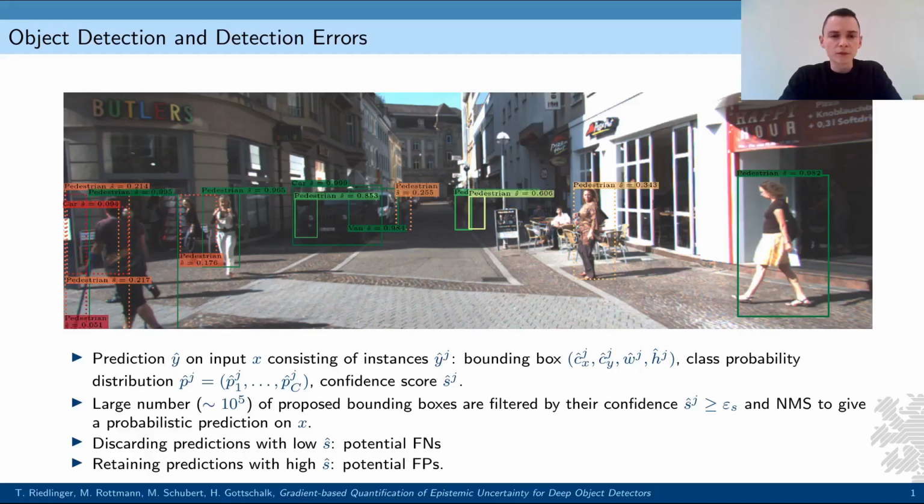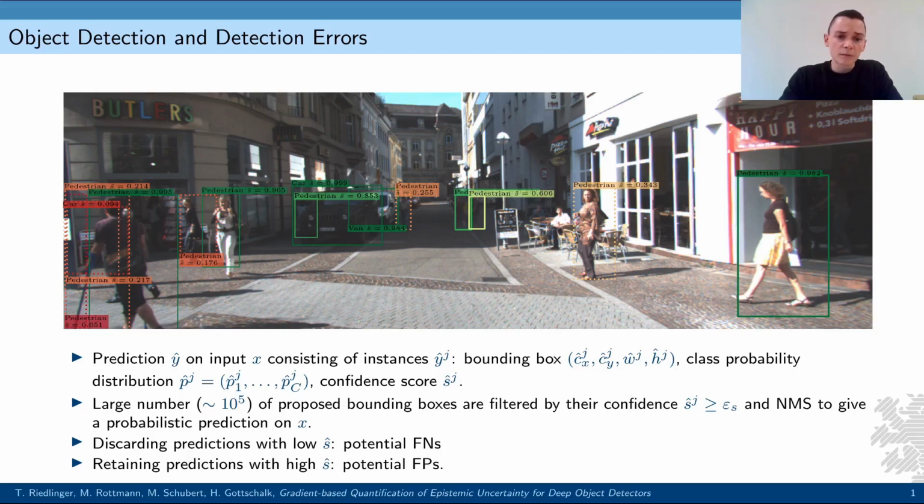This work deals with 2D bounding box detection on camera images, where each predicted instance is assigned an objectness or a confidence score, which represents the level of trust the object detector has in each of its predictions. This confidence score is an important quantity since it determines what actually remains as a prediction, and is therefore responsible for the errors that the object detector makes, that is, false negative and false positive detections.